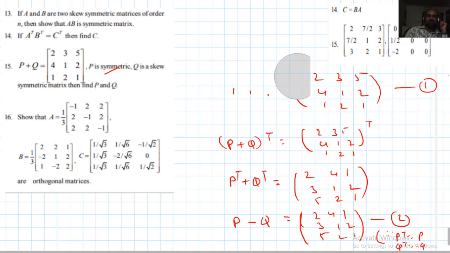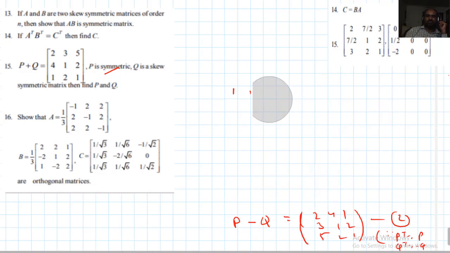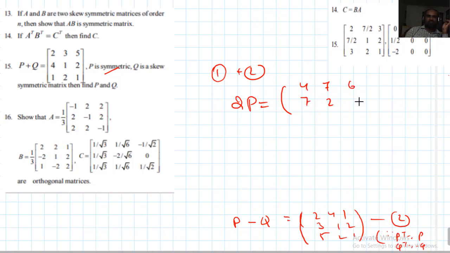Okay students, now directly, adding result 1 and result 2 gives the 2P matrix. 2 plus 2 is 4, 3 plus 4 is 7, 6, 7, 2, 4, 6, 4, 2.